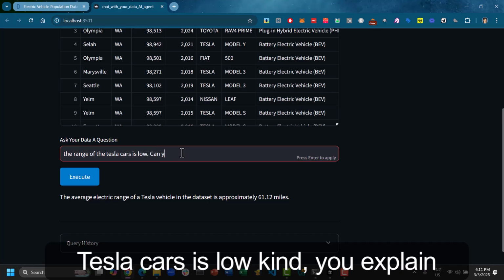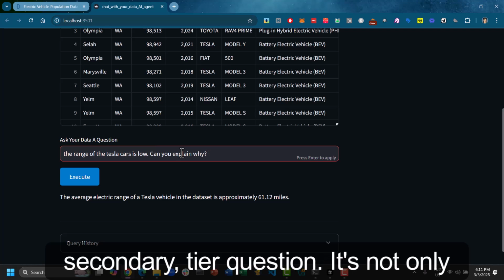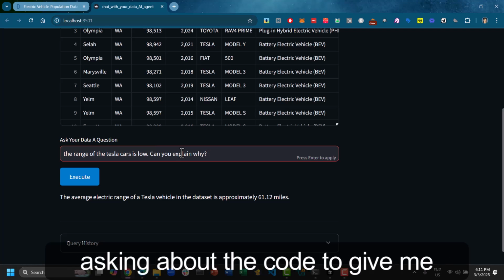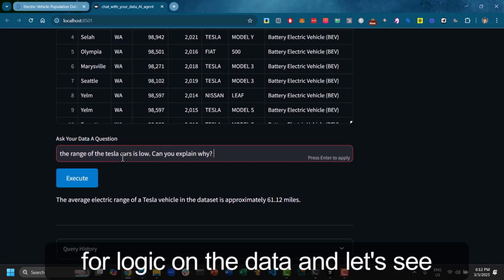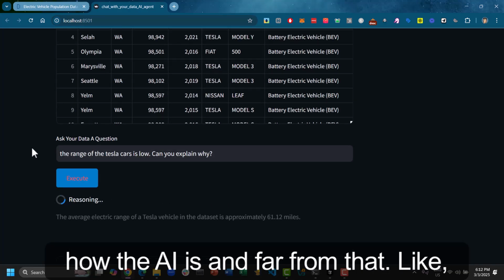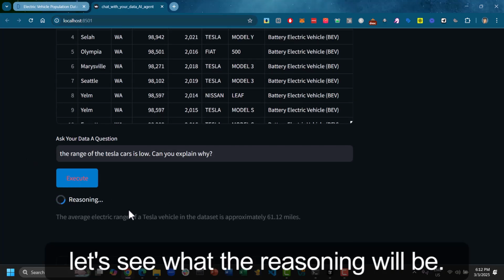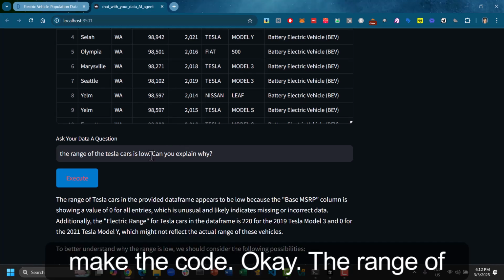Can you explain why? This is a secondary tier question. It's not only asking about the code to give me some answers on the data. You ask for logic on the data, and let's see how the AI agent fares on that. Let's see what the reasoning will be. I'm asking why, so it has to make the code.